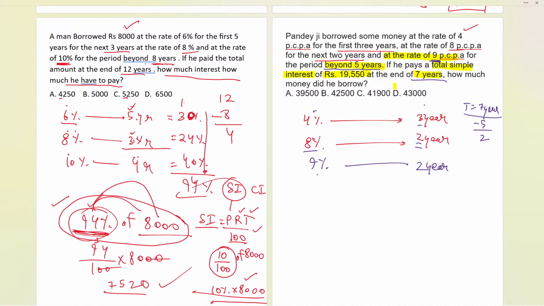Earlier I told you that it is a simple interest. If it is a simple interest for 1 year, it is 4%. For 3 years, it will be 3 into 4, 12. So it will be 12 over here. Now, 2 times of 8, it will be 16% overall for 2 years, the interest.